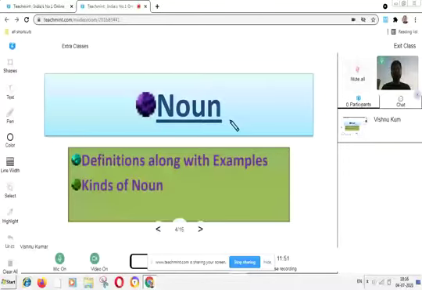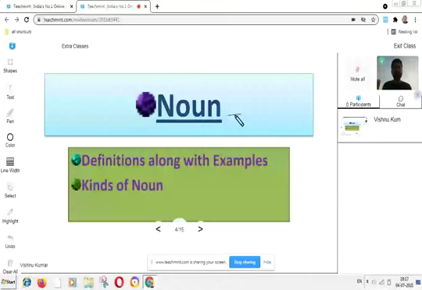Noun is the name of any person, place, or thing. As you all know, we have studied this definition in our previous academic classes. Our educator has ingrained it in our minds.